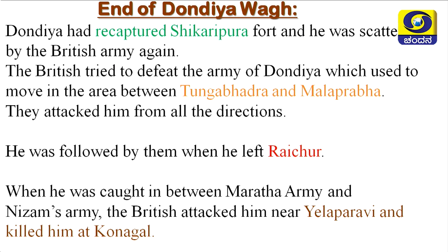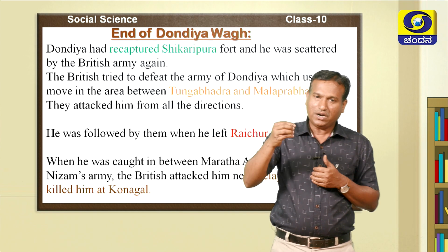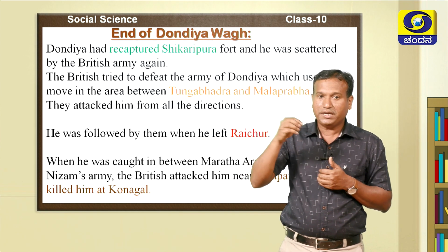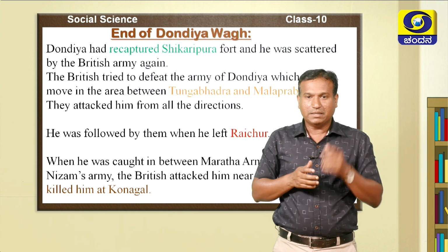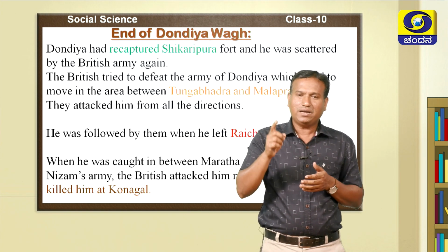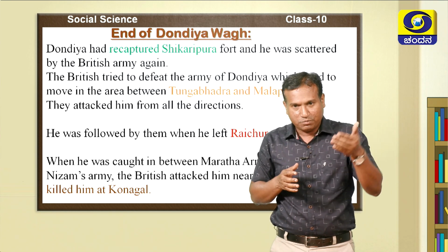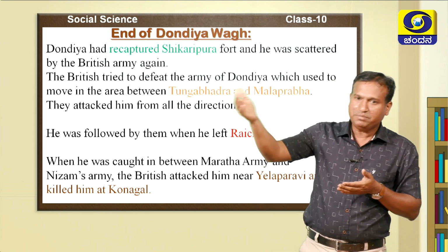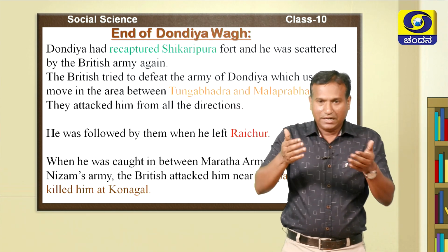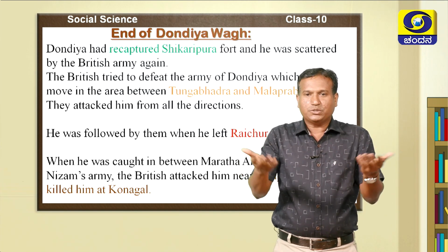By that time, the English army attacked from all directions. The English followed him when he left Raichur. Not only the English followed him; he was also caught by the Maratha army and the army of the Nizam. Now the Maratha army is attacking on one side, the Nizam's army on another side, and the English army surrounded him. Now there is no way out for him.